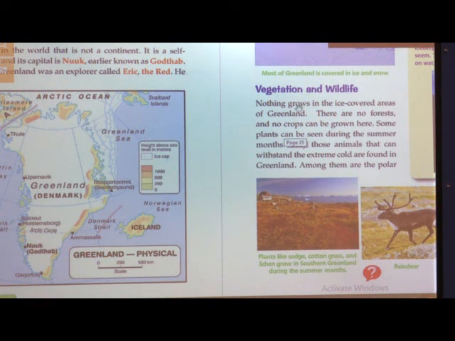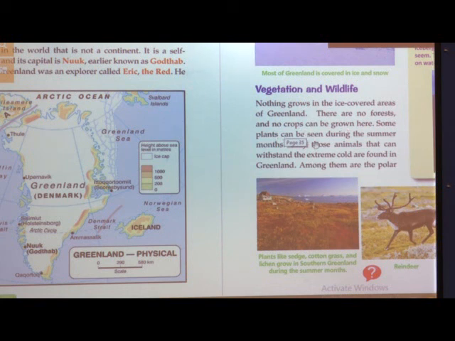So nothing grows in the ice covered area of Greenland. There are no forests, which means no trees, and no crops can be grown here. It is not possible to grow crops in the snow.